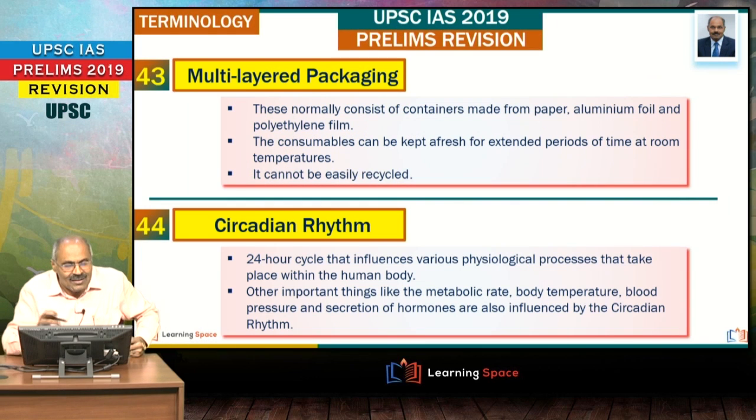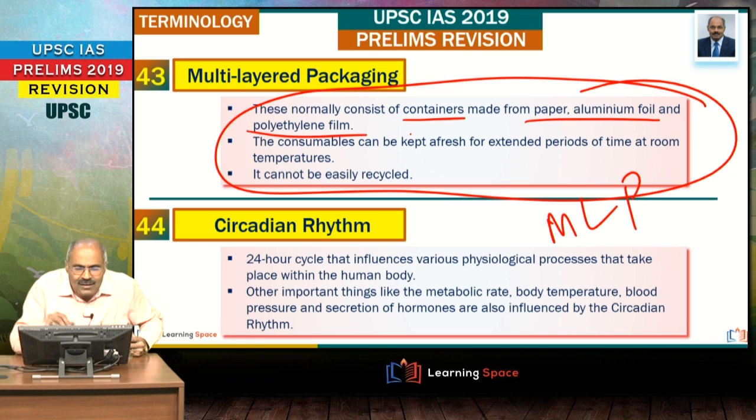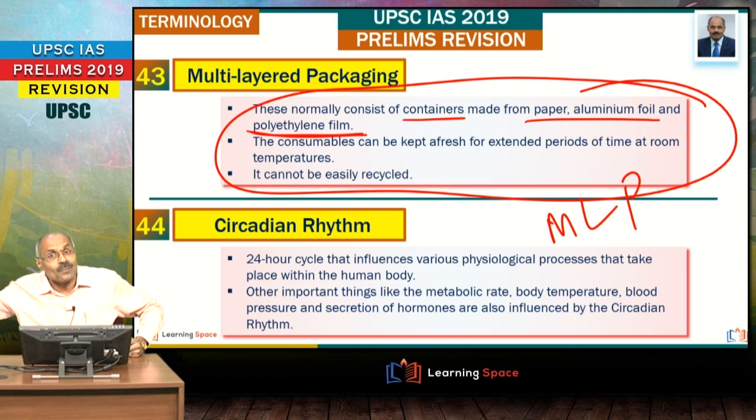Please don't forget. Then multi-layered packaging. Quite often you hear this word. This is MLP. Multi-layered packaging means it consists of containers made from paper, aluminum foil and polyethylene film. Therefore multi-layered packaging, so as to store the product for longer duration.